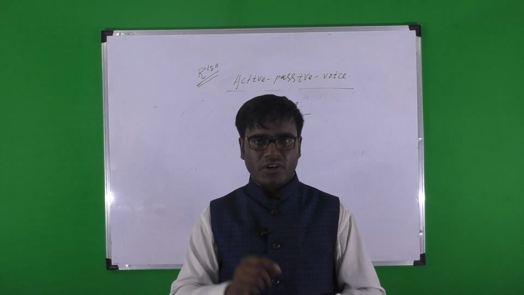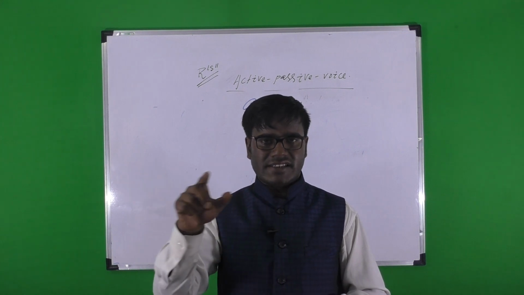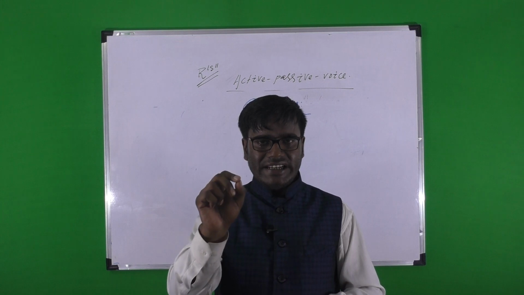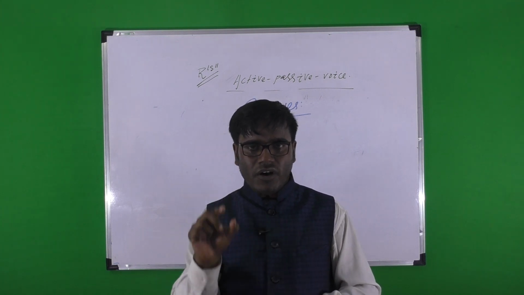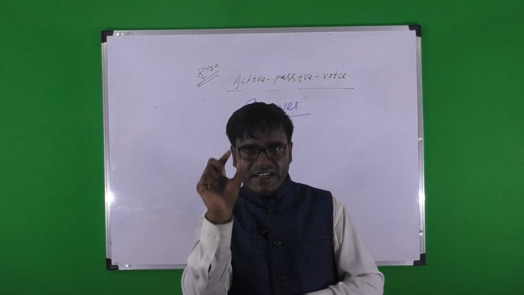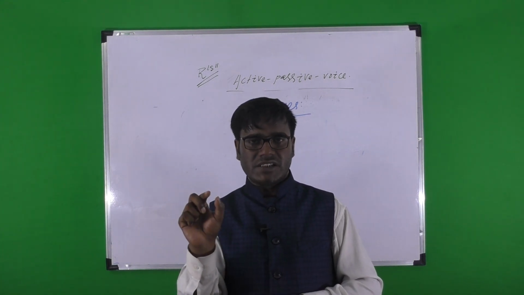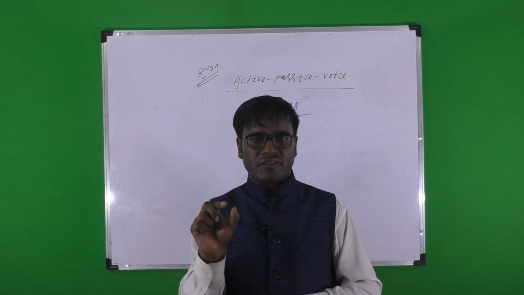I eat rice, I ate rice, I have eaten rice, I am eating rice. Eat, ate, eaten, eating: four forms are used. V1 present, V2 past, V3 past participle, and the ing or gerund form.